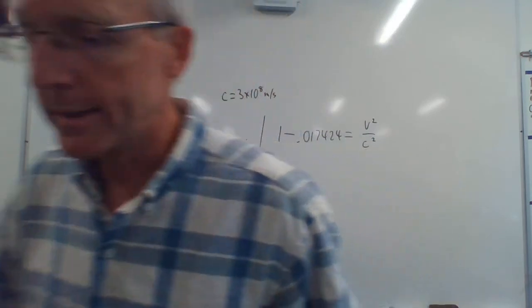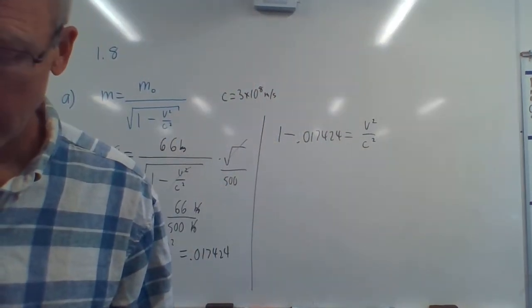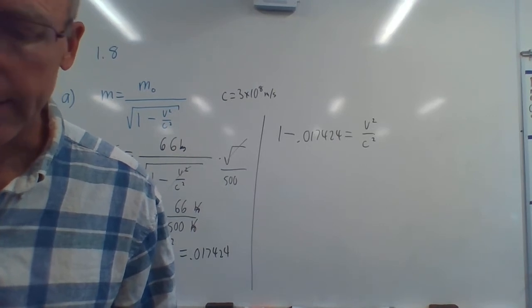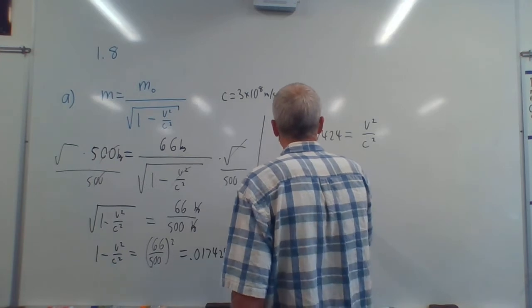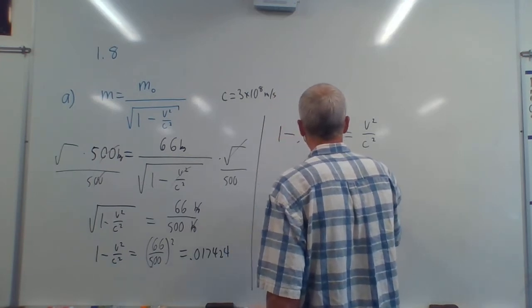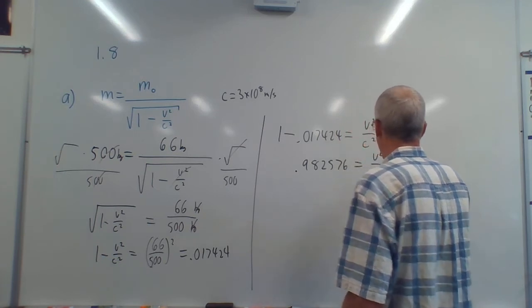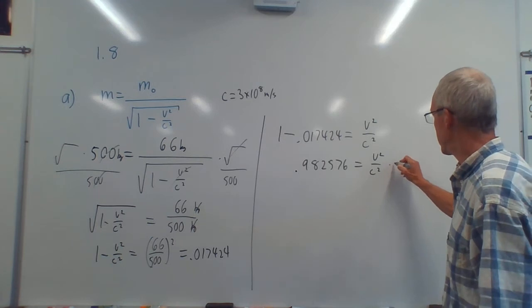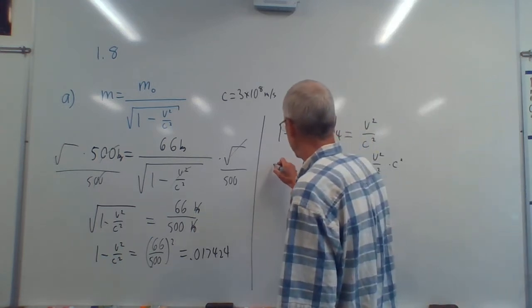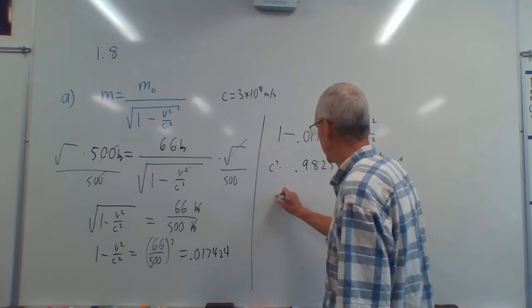Okay, so what's 1 minus that? I get that that's equal to 0.982576. 0.982576 equals v squared over c squared. Let's multiply both sides by c squared. Okay, so times c squared times c squared. So then those cancel. We get v squared.